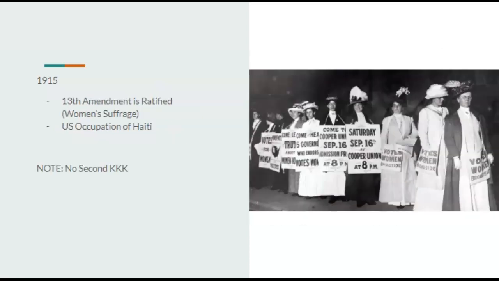In 1915, I know this looks weird, but the 13th Amendment is ratified, and that is women's suffrage. A lot of amendments didn't get passed in this timeline due to a variety of reasons, but women's suffrage is signed. Herbert Hadley did support women's suffrage in our timeline, and him being Prime Minister, he would get that done, as well as him having a majority in Congress. So he would sign this, or he would pass this amendment.